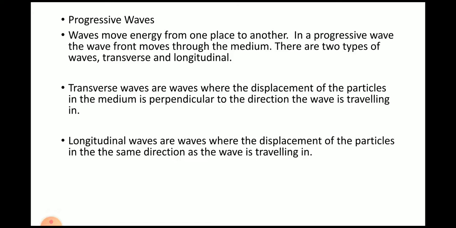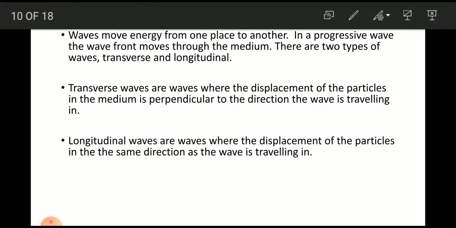Now, progressive waves move energy from one place to another. In a progressive wave, the wavefront moves through the medium. There are two types of progressive waves: transverse and longitudinal. Transverse waves are waves where the displacement of the particle in the medium is perpendicular to the direction the wave is traveling. In longitudinal waves, the particle movement and the direction of propagation of waves is parallel.